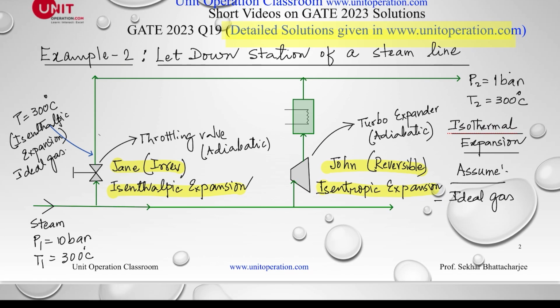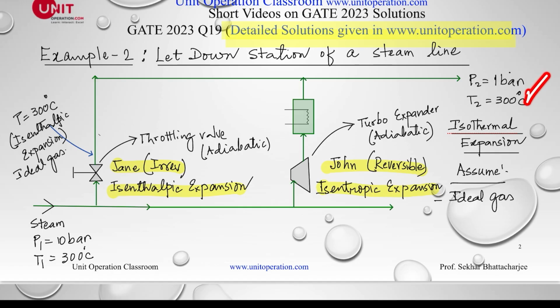Let us say we have a steam line, and steam is available at 10 bar and 300 degrees Celsius, and we have to get the steam at 1 bar, normal atmospheric pressure, and 300 degrees Celsius.